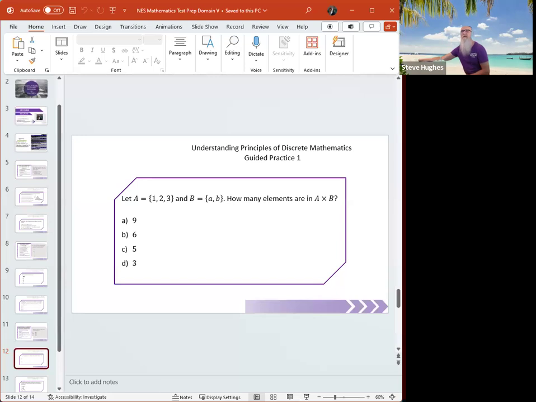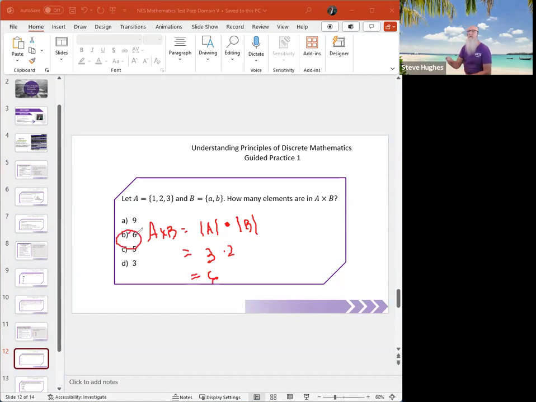So I could write it like this. I could write the number of elements in set A. Let's write the whole thing out first. A cross B equals the number of elements in A multiplied by the number of elements in B. In that case, this is 3 times 2, which is 6. So the correct answer is B. Think multiplication when you see the cross product. And you've got it.